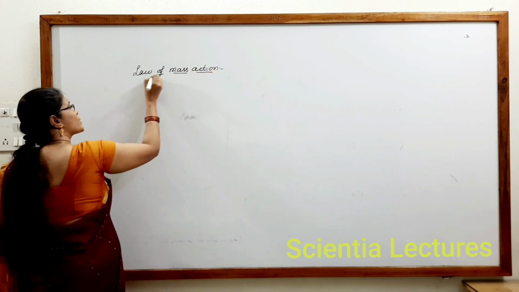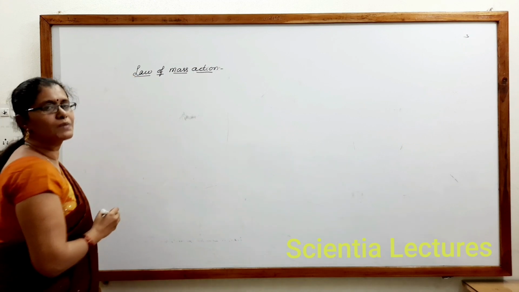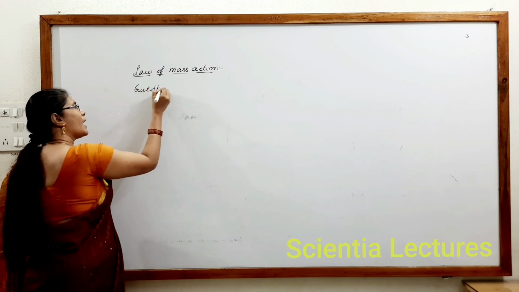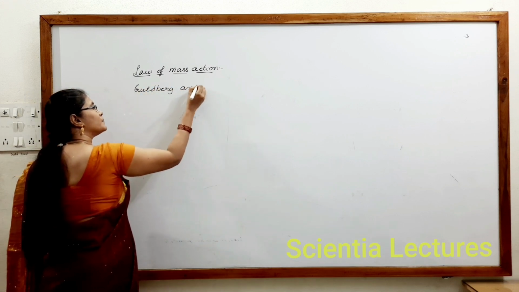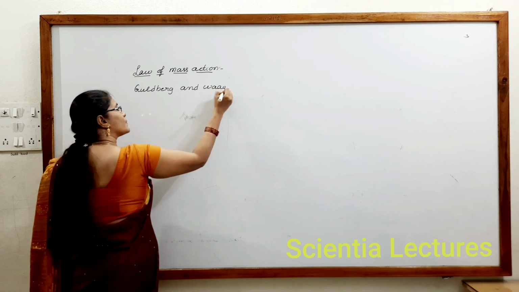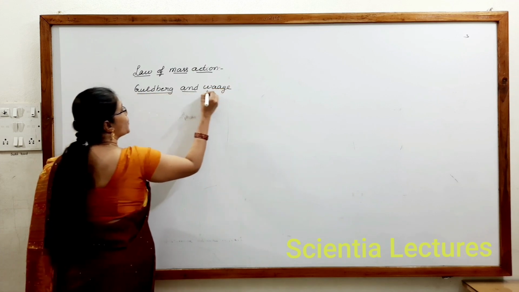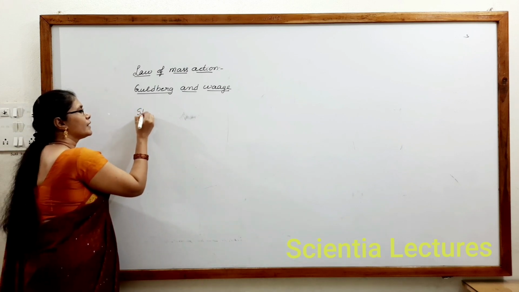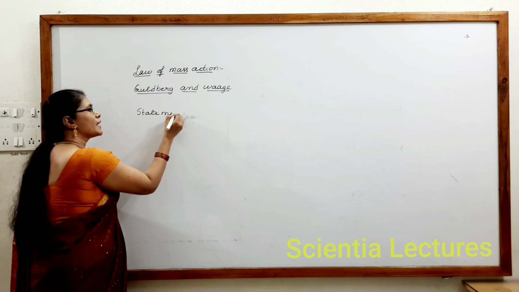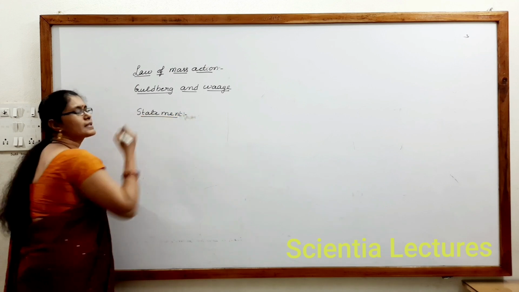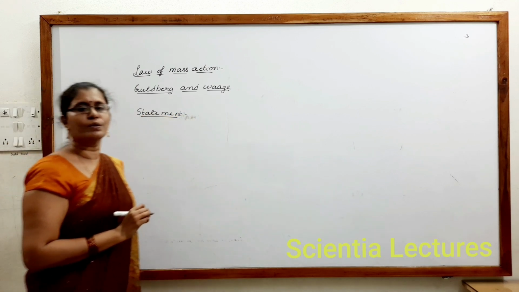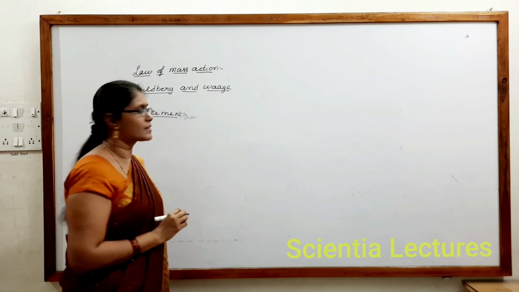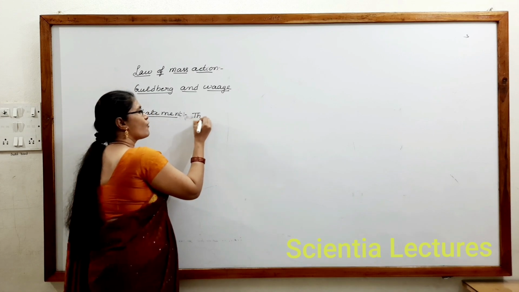Law of mass action, you got in the chemical equilibrium chapter also. It was proposed by Guldberg and Waage. These are the scientists who proposed the law of mass action. The law of mass action statement is: the rate of any chemical reaction is directly proportional to the product of active masses of reactants. What is the statement for the law of mass action?